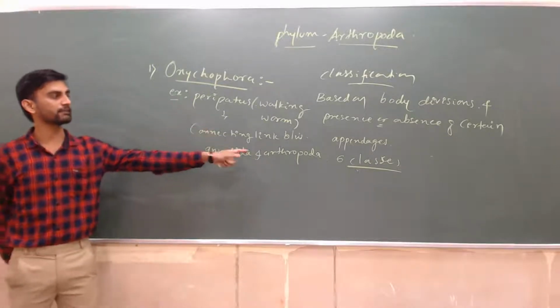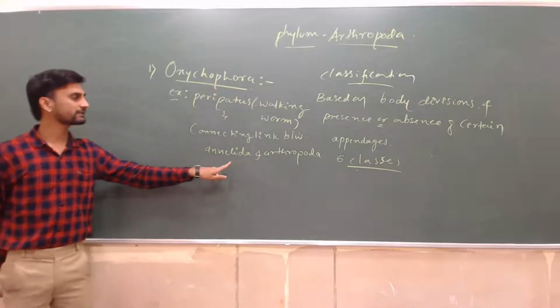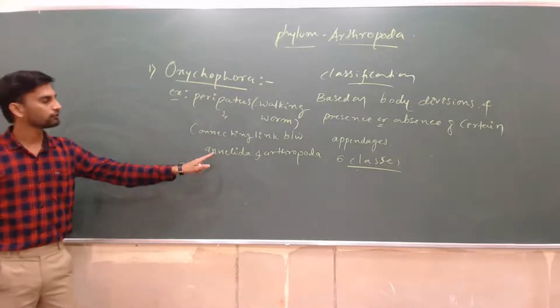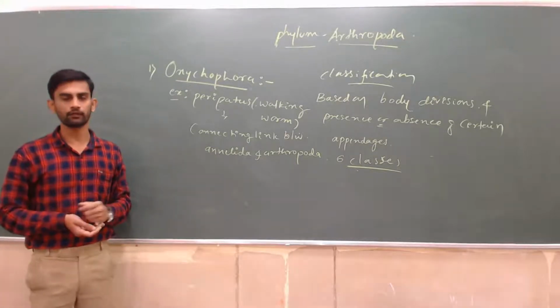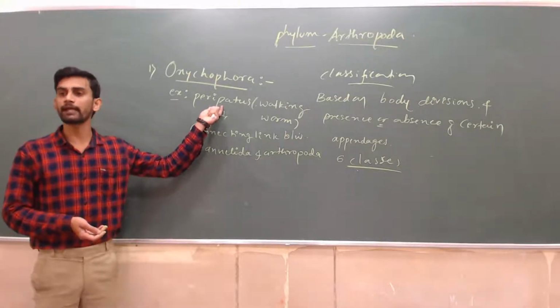Actually, this Peripatus belongs to Arthropoda. So how does it have a connection with Annelida? Usually, the main characteristic feature of Annelida is segmentation. Is it or not? So this is a segmented animal.